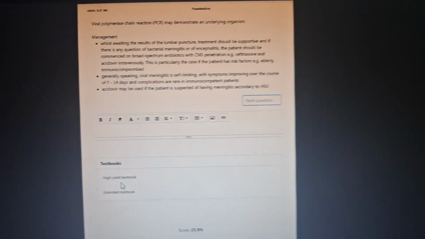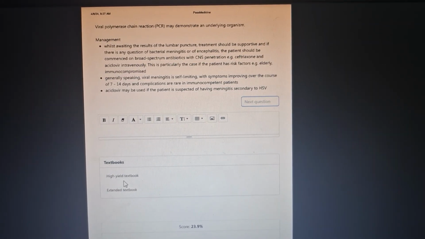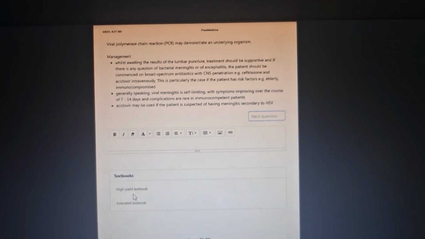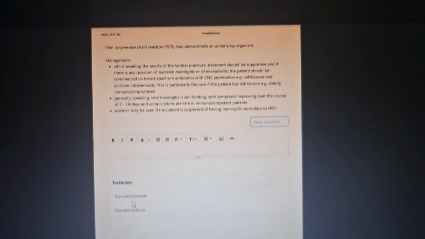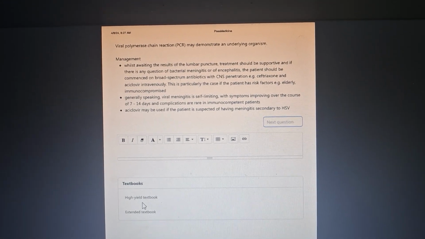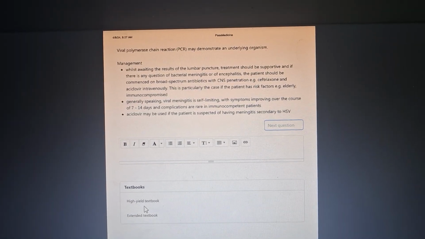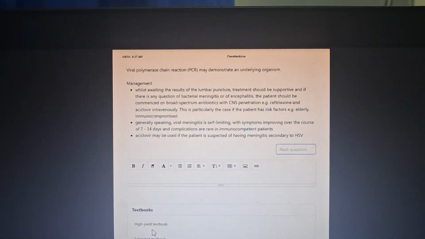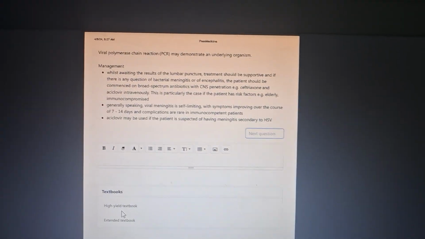What will be the management? While awaiting the results of the lumbar puncture, treatment should be supportive, and if there is any question of bacterial meningitis or encephalitis, the patient should be commenced on broad-spectrum antibiotics like ceftriaxone and acyclovir. Remember, ceftriaxone and acyclovir. The other stuff is just the same.